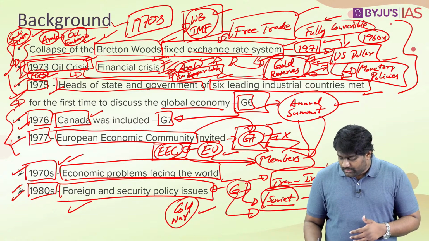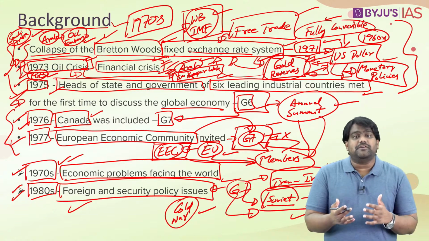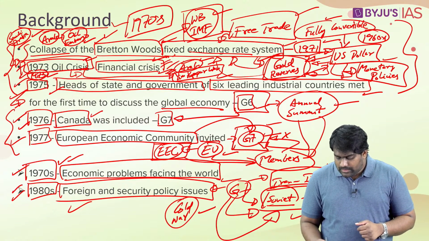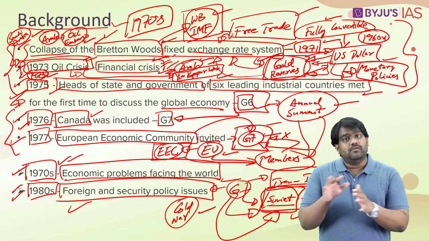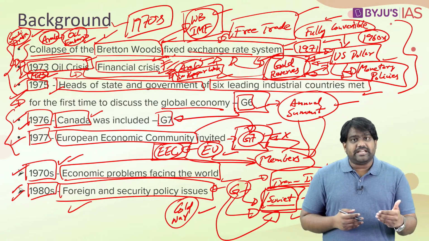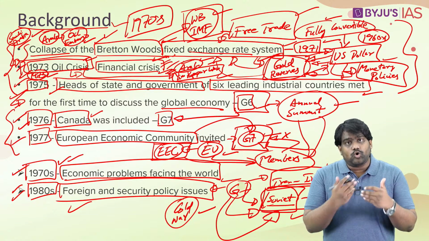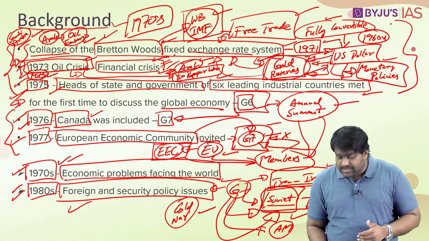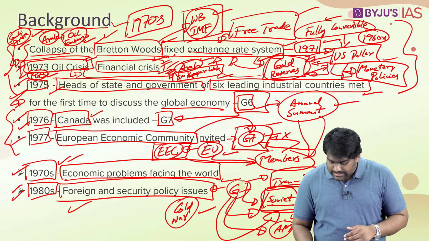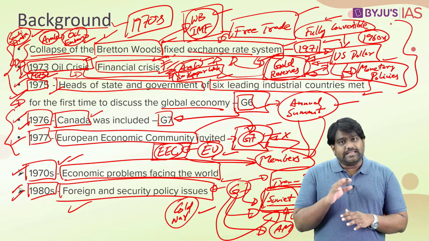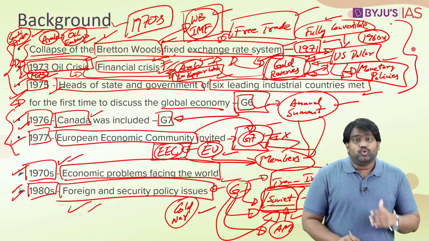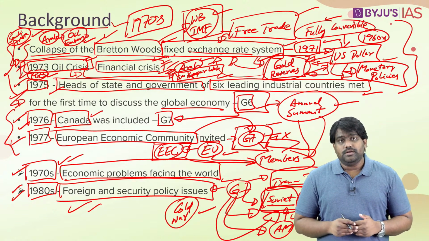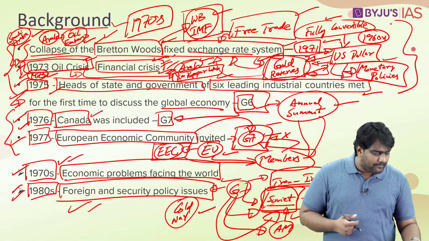So when the Soviet Union invaded Afghanistan and occupied Afghanistan for almost a decade, many of the G7 countries were playing a role in throwing out the Soviet Union from Afghanistan. The United States and few other countries backed a covert war against the Soviet occupying forces by sponsoring the Afghan Mujahideen as a resistance against the Soviet Union. So like this, the G7 became a platform to discuss even foreign policy, geopolitical and security related issues. It was slowly turning into a strategic platform.